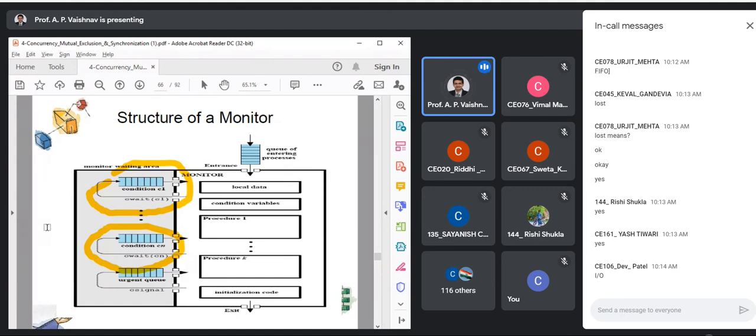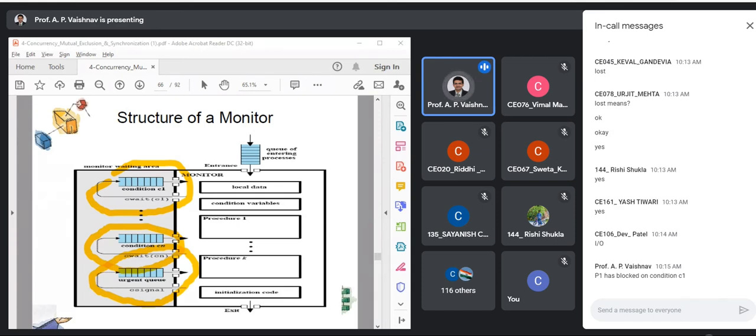Okay, fine. Now, what is this queue doing over here? Can you tell me? The C signal and urgent queue. Can you interpret and tell me what is going to happen? Suppose a process P1 has blocked on condition C1.